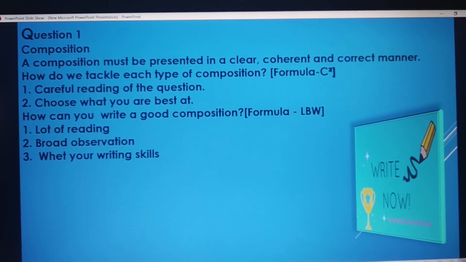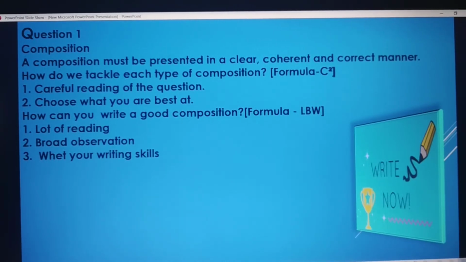My formula is C square. The first one is careful reading of the question. As I always tell you, you must read the question carefully, understand it properly, understand in depth, underline the keywords in that question, then only start writing.